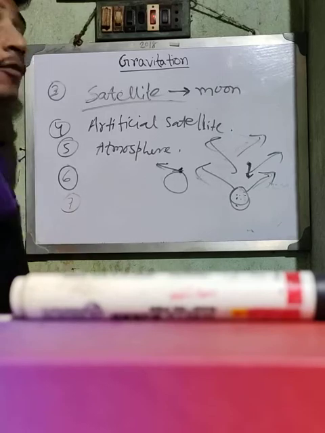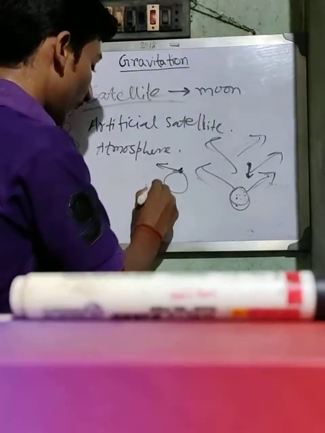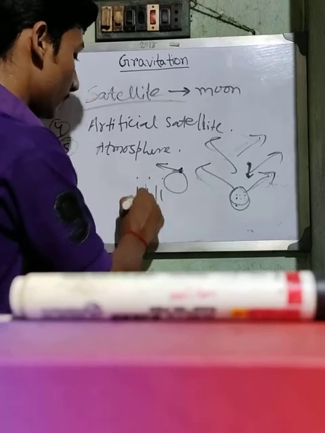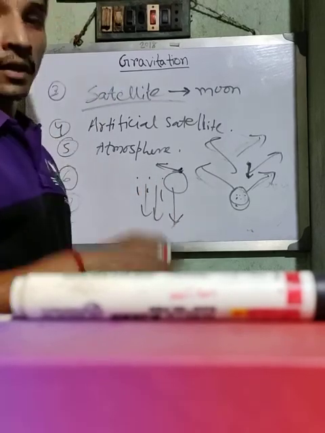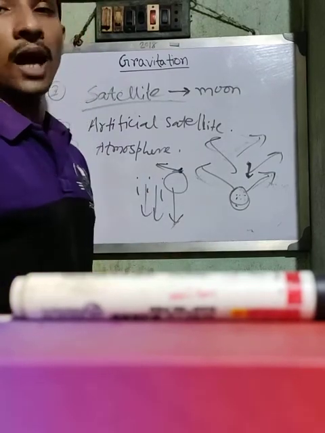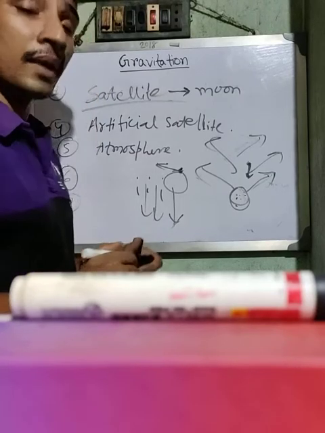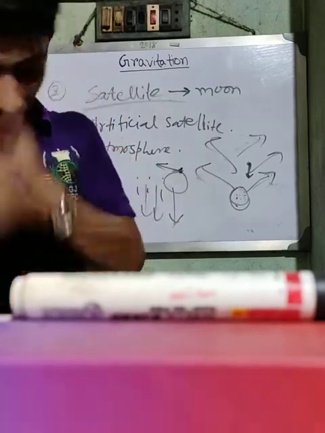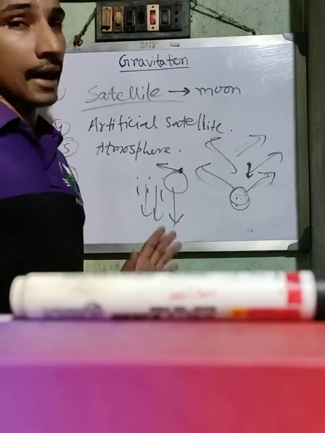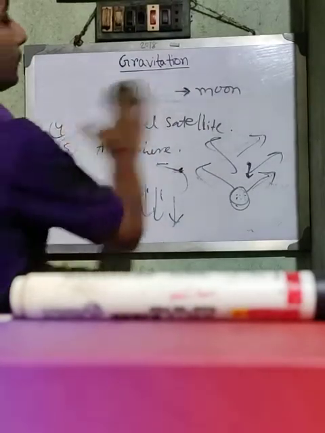Seventh point: rainfall occurs due to the force of gravitation. Rain falls in the downward direction, towards the center of the Earth, due to the force of attraction. Force of attraction means gravitational force, because we know gravitational force is always an attractive force. Okay, clear? So all these points are clear?